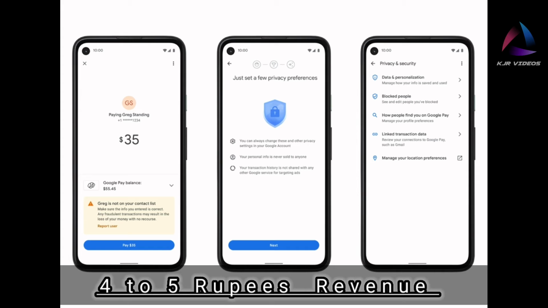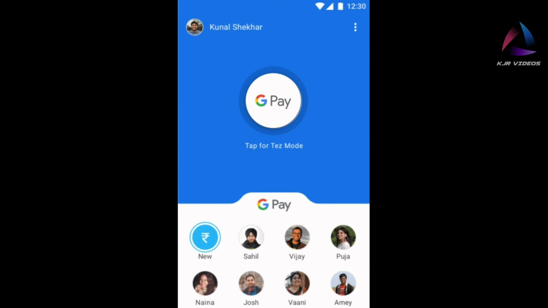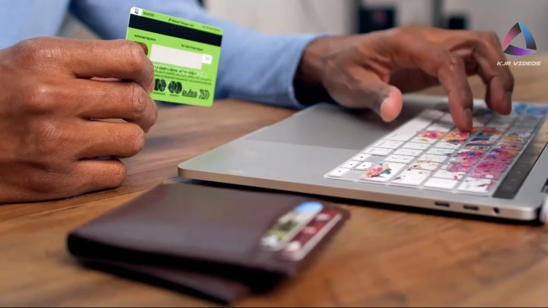This is the revenue for Google Pay, 4 to 5 rupees on a recharge or any kind of payment pathway.